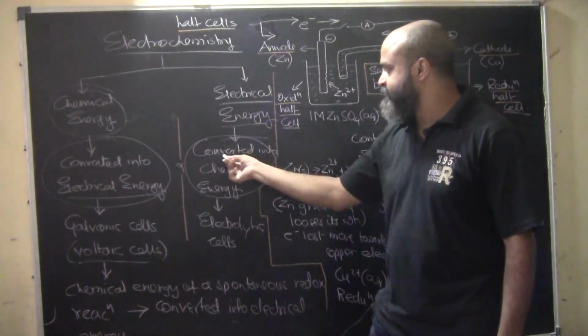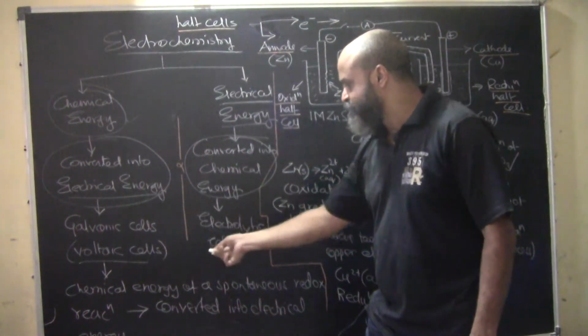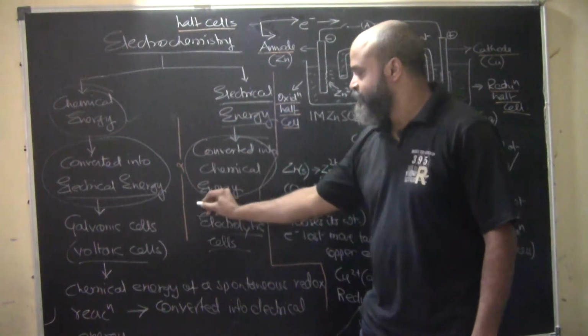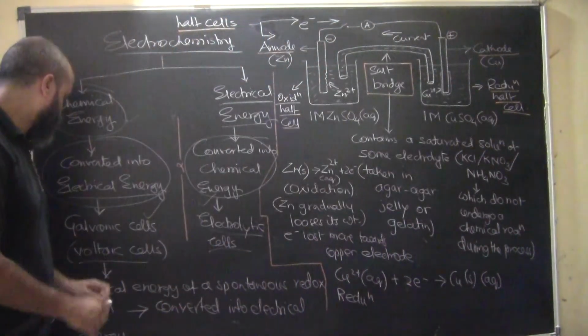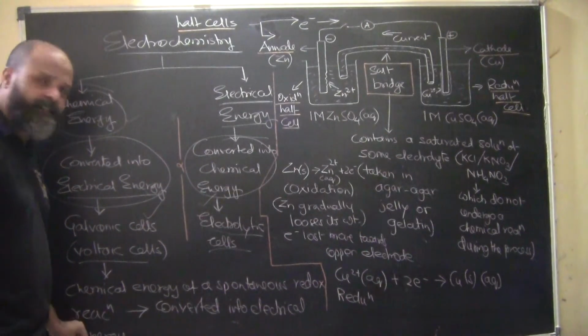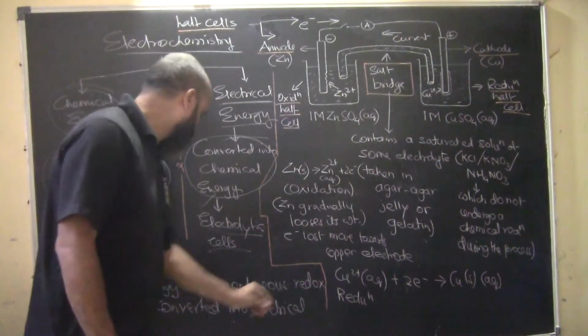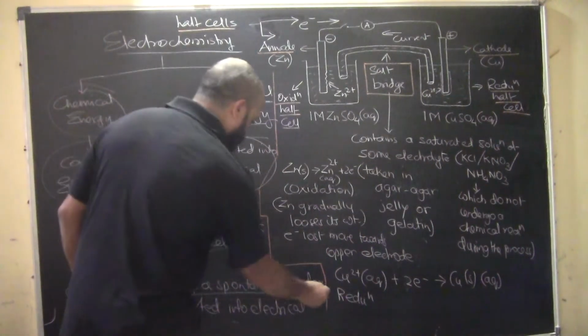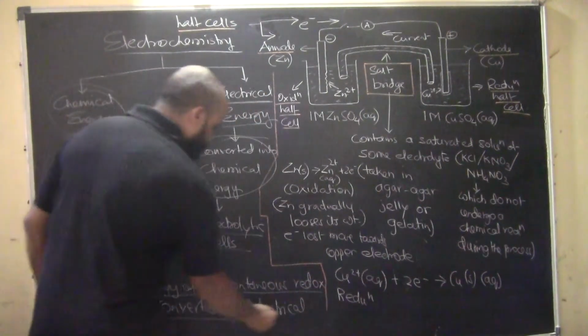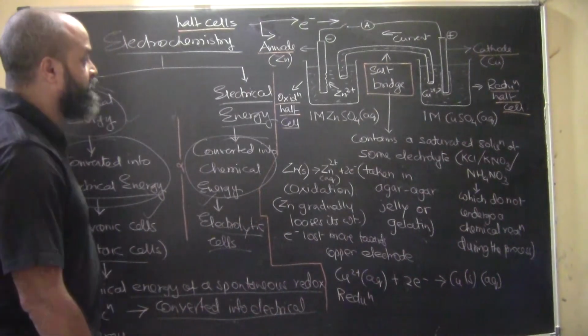When electrical energy is getting converted into chemical energy, it is known as an electrolytic cell. In a galvanic cell, the energy of a spontaneous redox reaction is converted into electrical energy.